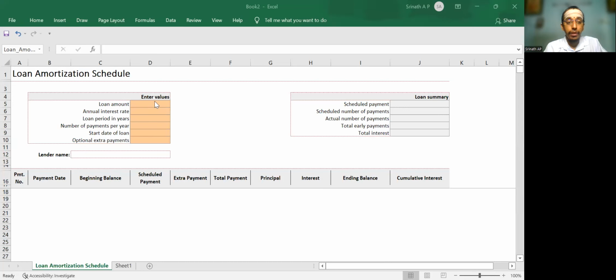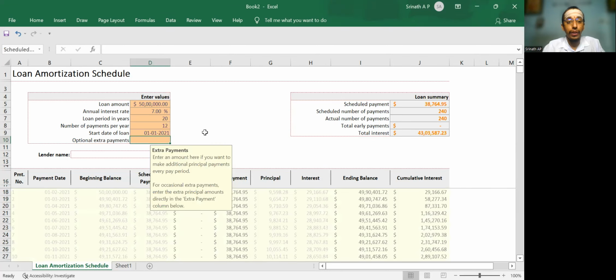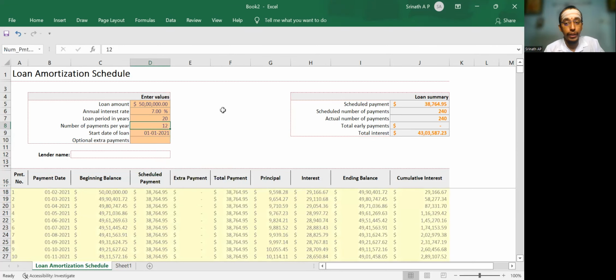Now let's say the loan amount that you have taken is 50 lakhs. Right, it's all in rupees. And today the rate of interest for a housing loan is 7%. Assuming you have taken a loan for a period of 20 years, and in 1 year we will be paying 12 installments. Let's say we have taken the loan in January 2021, so we will take the date of repayment as January 2021.